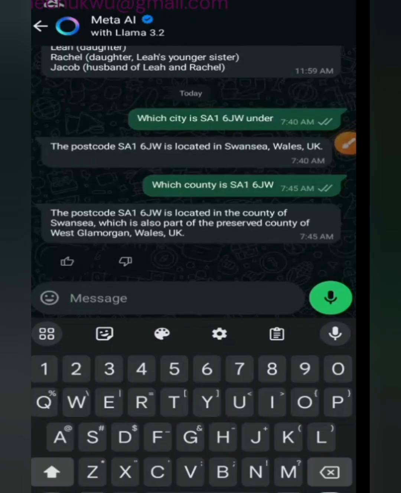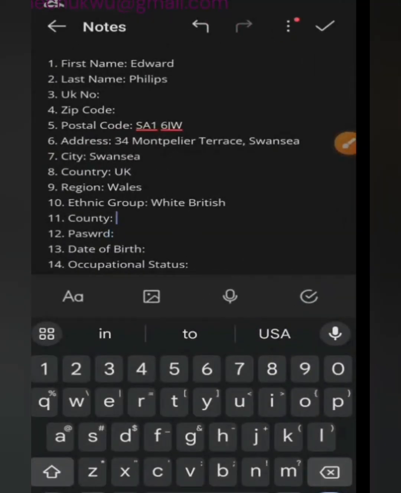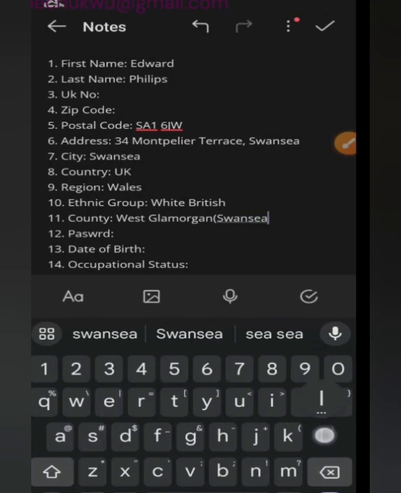So I'm going to put West Glamorgan, yes, and I'm putting Swansea in brackets because sometimes a question may come up where you will not see Swansea, you will see West Glamorgan as an option, and you may not even see West Glamorgan, you will just see Swansea. So just in case they want to confuse you, you know how to bail yourself out. So we're going to put West Glamorgan in brackets Swansea.